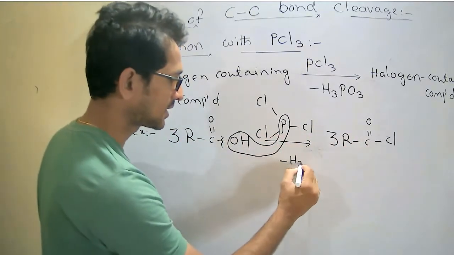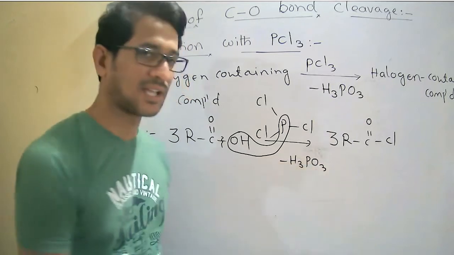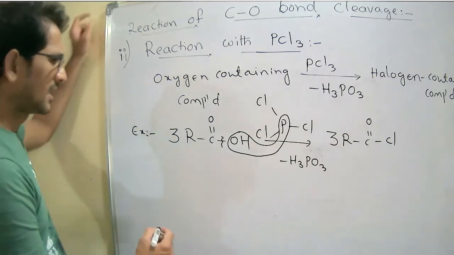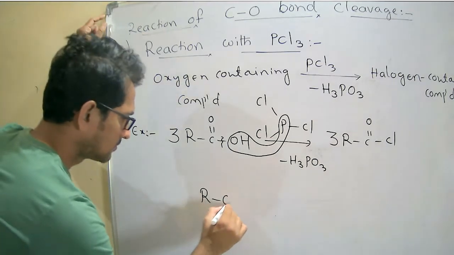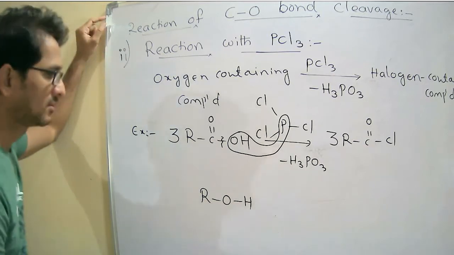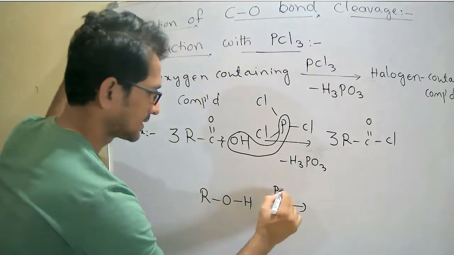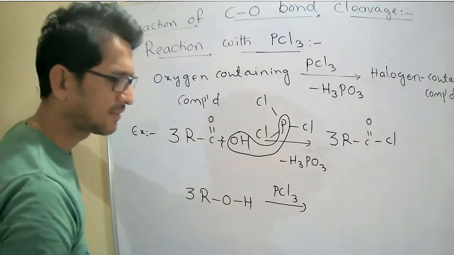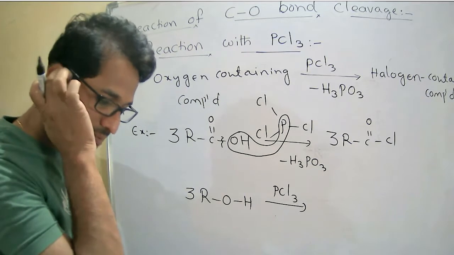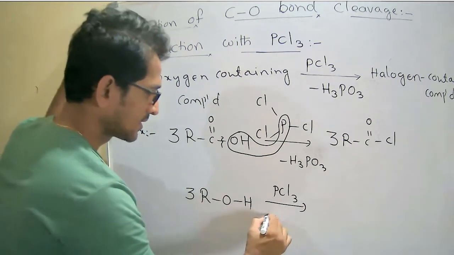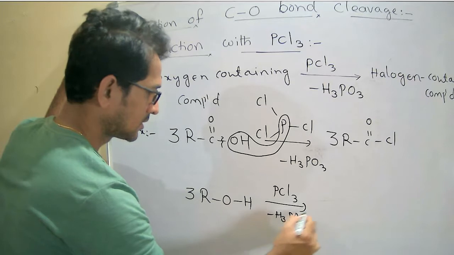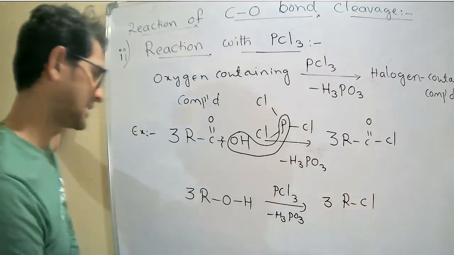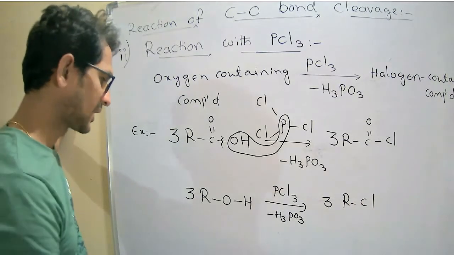Here what happens? What is removed? Phosphorus acid is removed. Similarly, I will use an alcohol with the same PCl3. Therefore, I need to use 3 molecules. So 3 molecules are mandatory whenever we are reacting with phosphorus trichloride. Then H3PO3 is removed, and we get 3 molecules of alkyl halides.